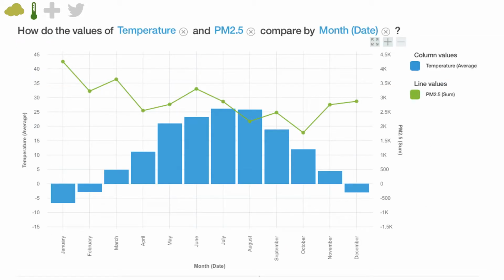Next, let's combine air pollution and temperature data. In this graph, we see an inverse relationship between these two variables. The blue bars indicate the average monthly temperature in degrees Celsius, and the green line indicates the average monthly PM 2.5 levels. Looking at both ends of the graph, as temperatures decrease in the winter months, the PM 2.5 levels increase.